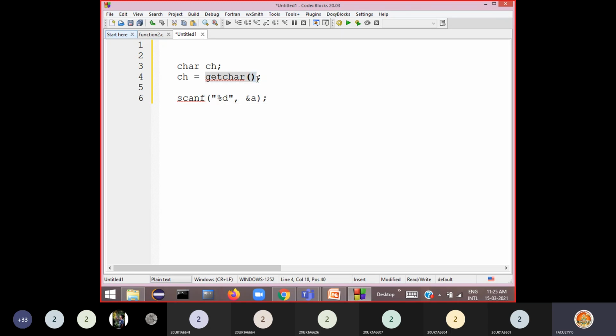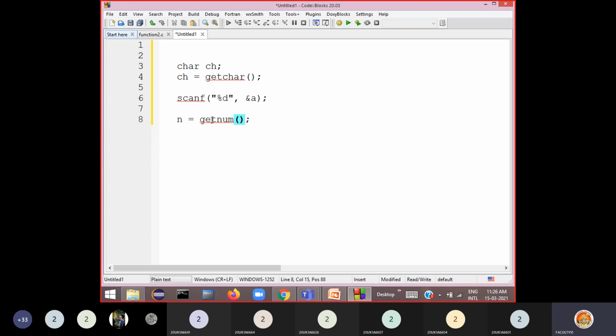Now, like getChar, you want to define your own unformatted function without using a format specifier. Now you can define your own function to read a number, like getNum. Now I just define a function called getNum, which reads a number. Assume that it returns that value, so that you can catch it in a variable called num or n or something: n is equal to getNum. So this kind of function now you can define. I'll show you here.